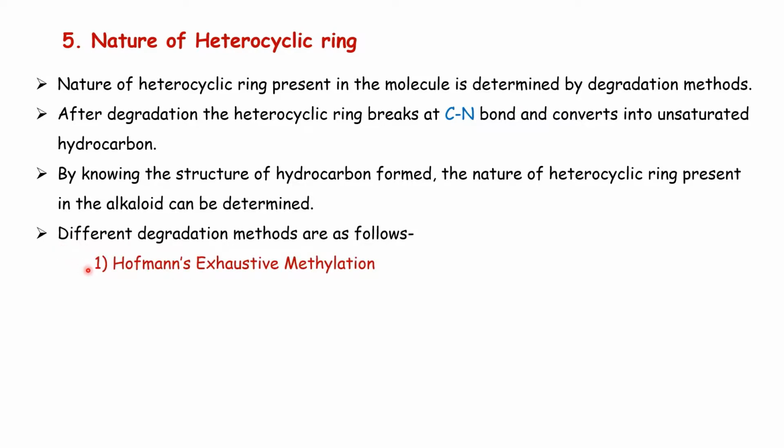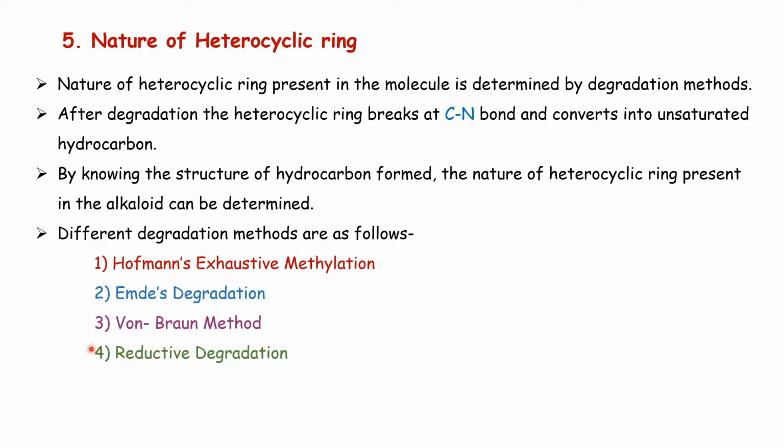First is Hofmann's exhaustive methylation. The second is Emde degradation. The third one is the Von Braun method. The fourth is reductive degradation. And the fifth is oxidative degradation. These are the five different types of degradation methods by which the nature of the heterocyclic ring present in an alkaloid can be determined. The first and most important method is Hofmann's exhaustive methylation.